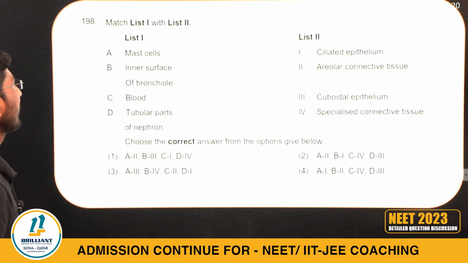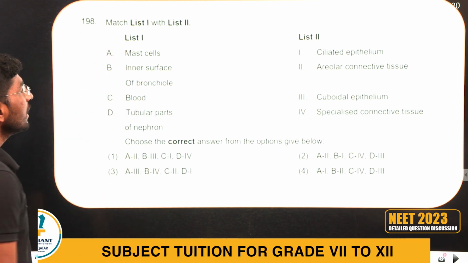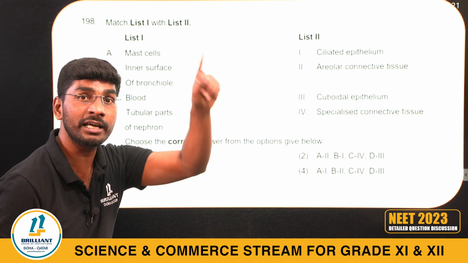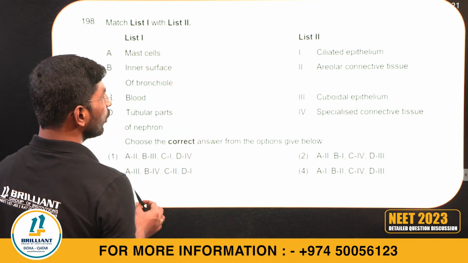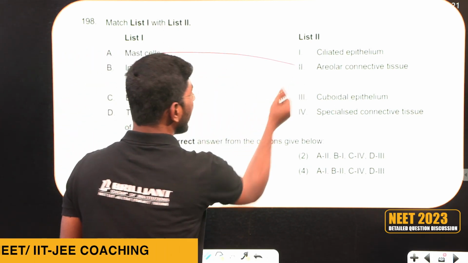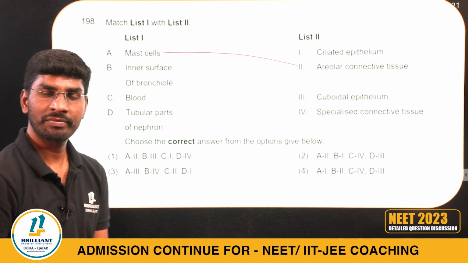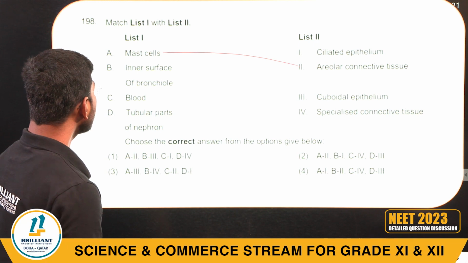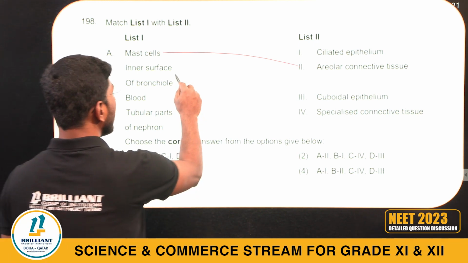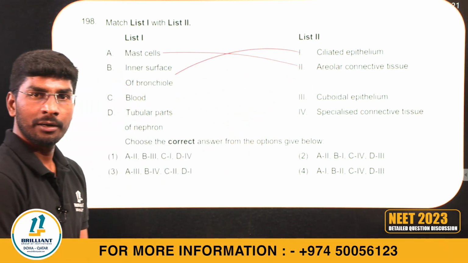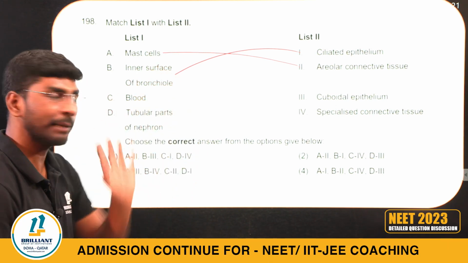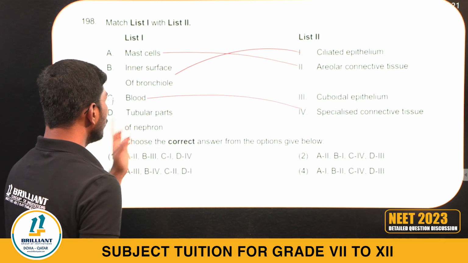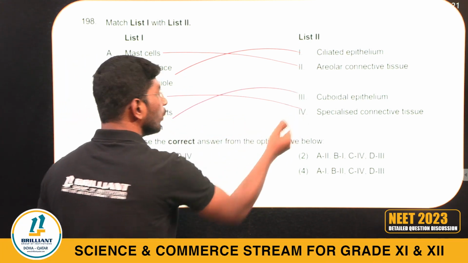198. Mast cells release histamine, an inflammatory substance. Mast cells are in areolar connective tissue, loose connective tissue. Inner surface of bronchiole, ciliated epithelium. Fallopian tube, ciliated epithelium. Blood, special connective tissue. Tubular part of nephron, cuboidal epithelium.